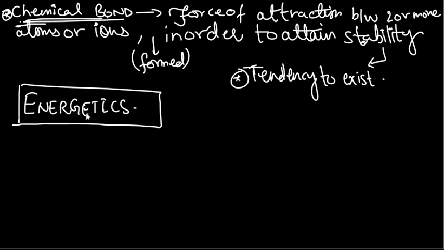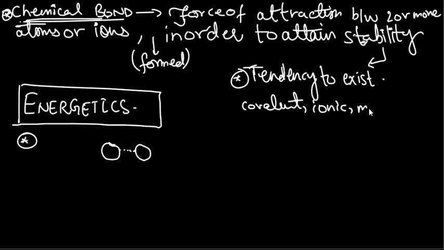All right, so basically whenever you are forming a chemical bond, let's say these are the 2 atoms, and we need to form a chemical bond between them. I'm not actually going into the detail of the type of chemical bond that is here. We can have multiple types of chemical bonds, right? We can have a covalent bond, we can have an ionic bond, we can have metallic bonds, we can have dative bonds, meaning coordinate covalent bonds, etc. Multiple bonds can be formed, but I'm not going into the types of chemical bonds because that will be covered in a lot more detail in the upcoming videos. But over here now, it's the energetics, the energy changes that are taking place during the formation of a chemical bond, that need to be referred to.